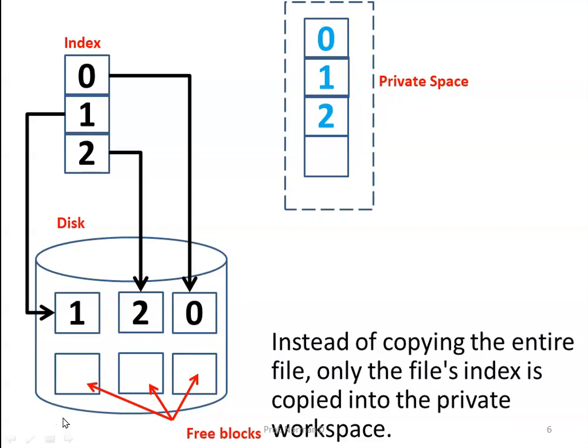When a process wants to work on certain disk blocks, it makes use of this private workspace. In this private workspace, the contents of the index are copied into the private space. Instead of copying the entire file, only the file index is copied. So, in this private workspace, we have index 0, index 1 and index 2.